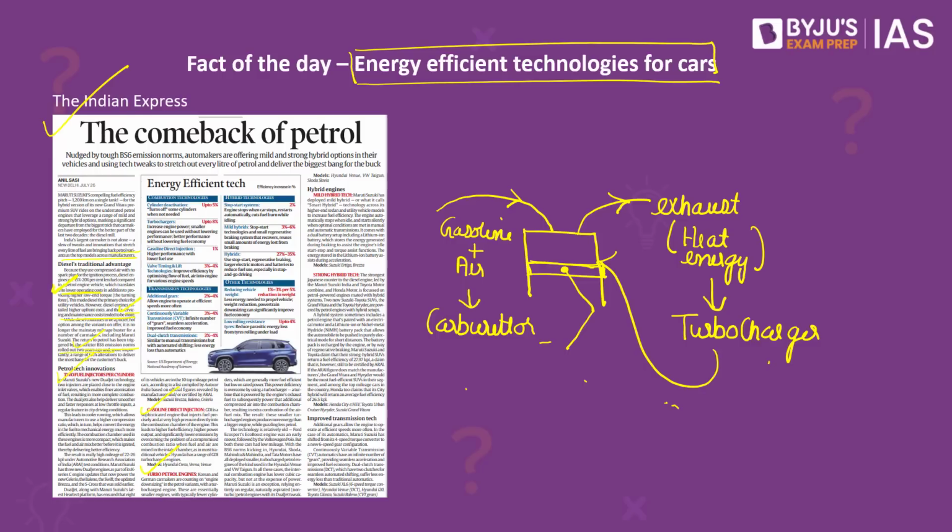Apart from these innovations with respect to engine cylinders, we also have hybrid engines. Now, hybrid engines involve a petrol engine as well as an electric motor along with batteries. One of the major technologies used in hybrid technologies is the regenerative braking system. When a car stops, the energy which would otherwise be spent in the braking system is used to charge the batteries, which in turn will help run the electric motors. So this way, it is helpful in cutting down the usage of fuel.